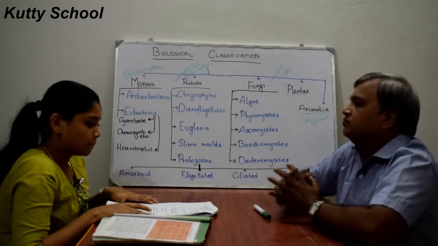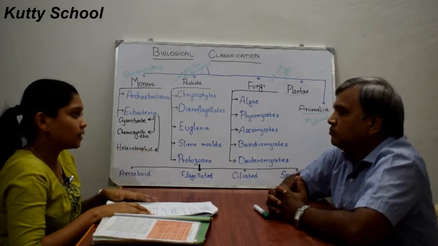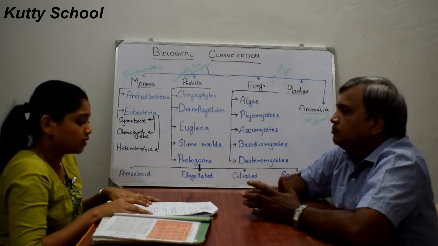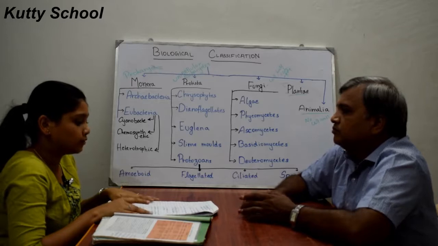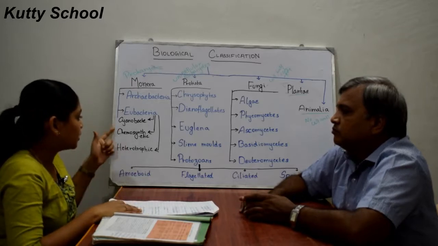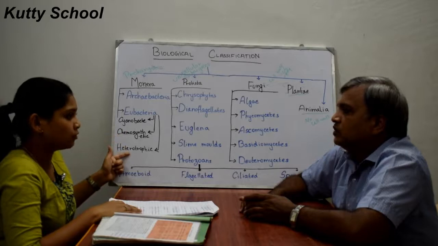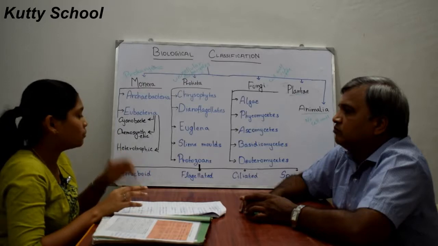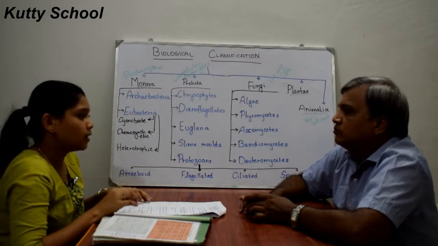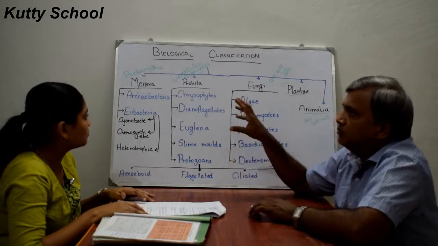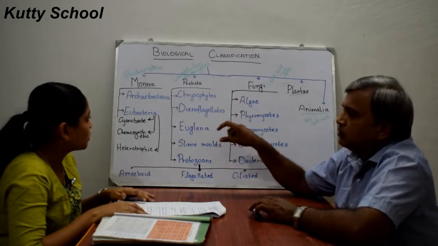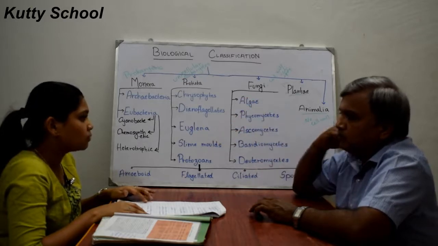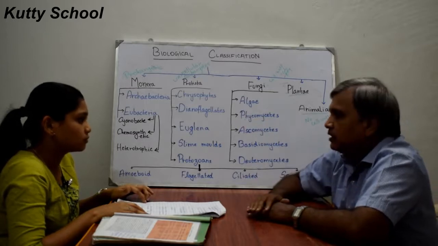Various inorganic substances are oxidized by some bacteria, like nitrogen, phosphorus, iron and sulfur. So we have seen cyanobacteria and chemosynthetic autotrophs, and now we are seeing heterotrophic bacteria. Heterotrophic bacteria are the majority of bacteria in the kingdom Monera.